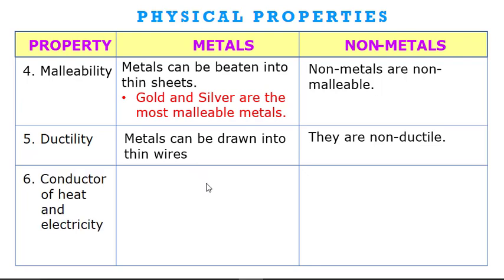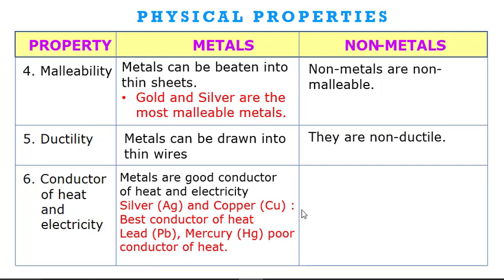Next, conductors of heat and electricity. Metals are good conductors of heat and electricity. Silver and copper are the best conductors of heat. Lead and mercury are poor conductors of heat. Good conductor of heat and electricity means they allow heat and electricity to pass easily through them.